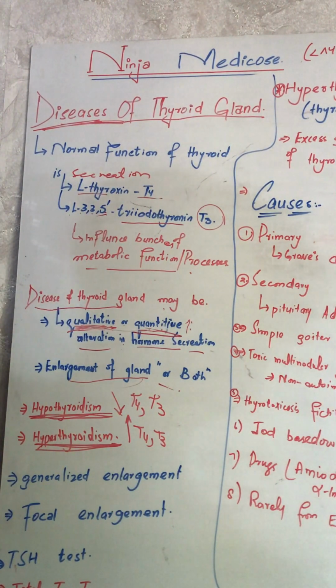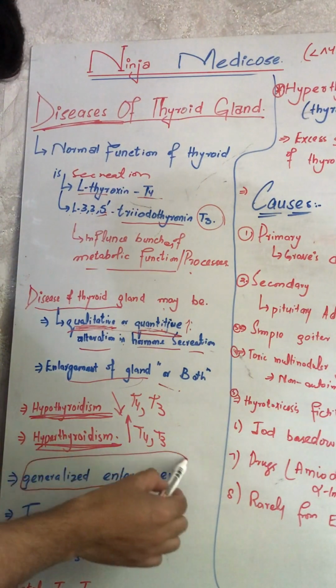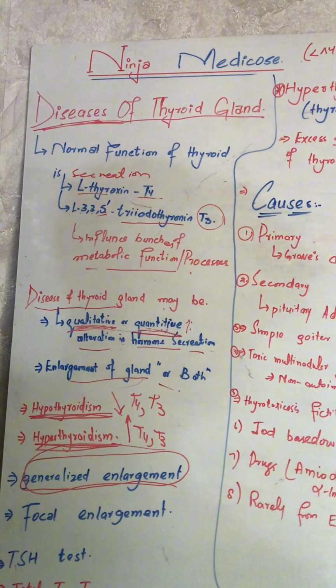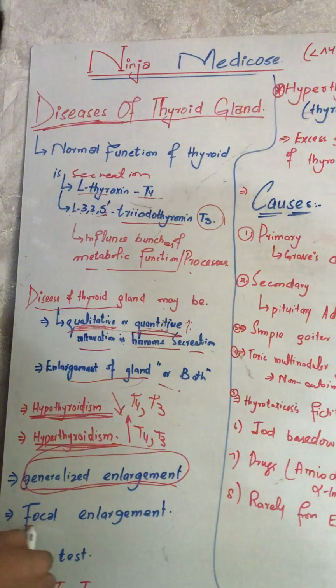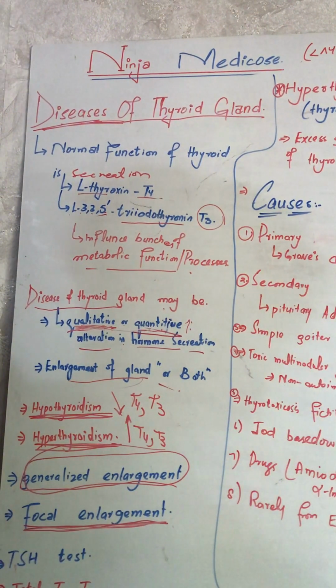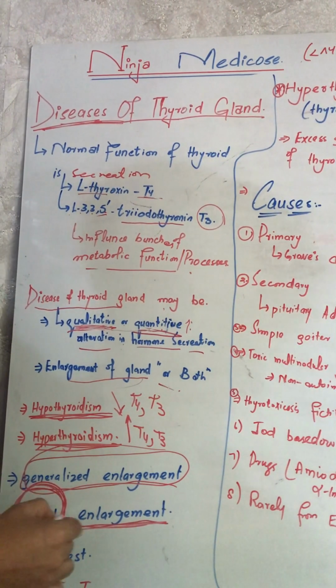There are two types of enlargement of the thyroid gland. One is the generalized enlargement, in which the whole gland will be enlarged, and there will be specific causes. We will discuss this in certain diseases like Graves disease, Hashimoto thyroiditis, etc. And the other is the focal enlargement, which is mostly due to adenoma. It will be in a small portion of the gland, not in the whole gland.